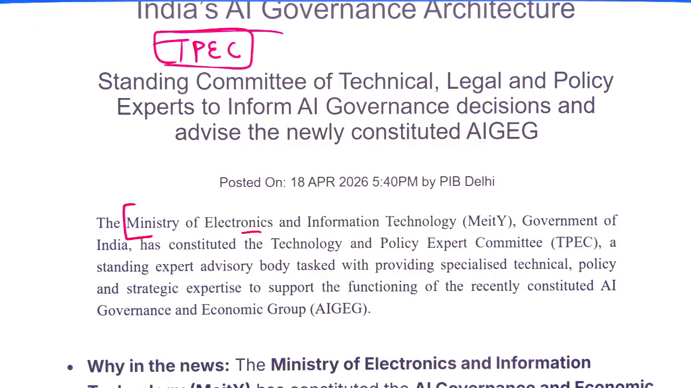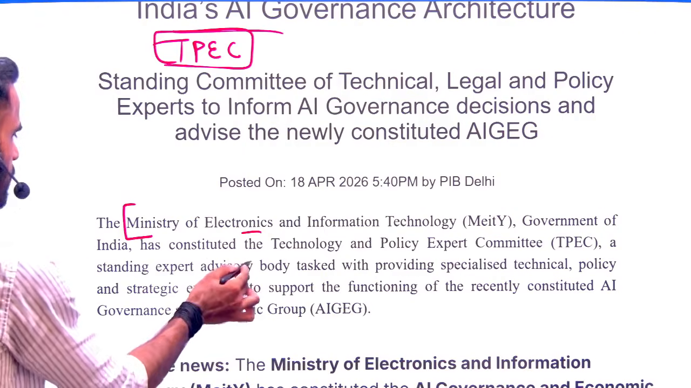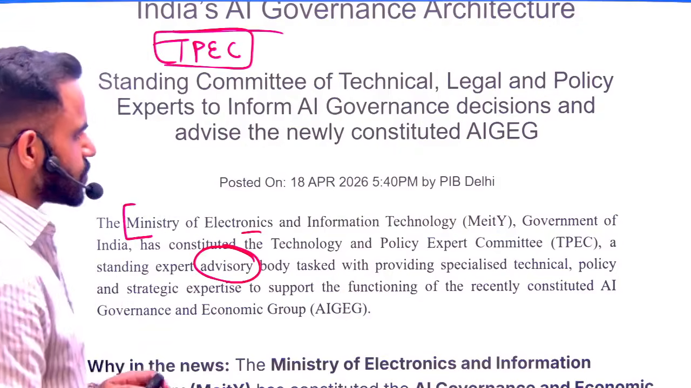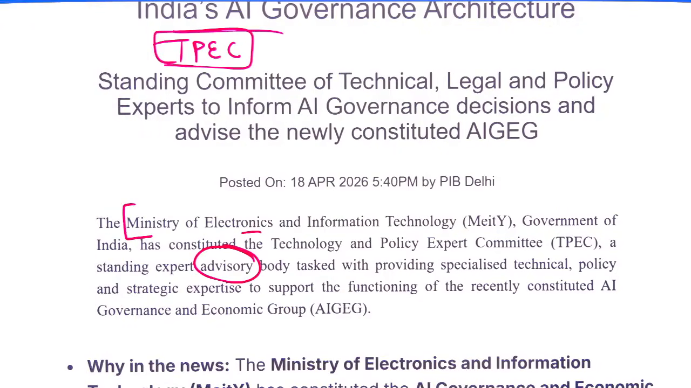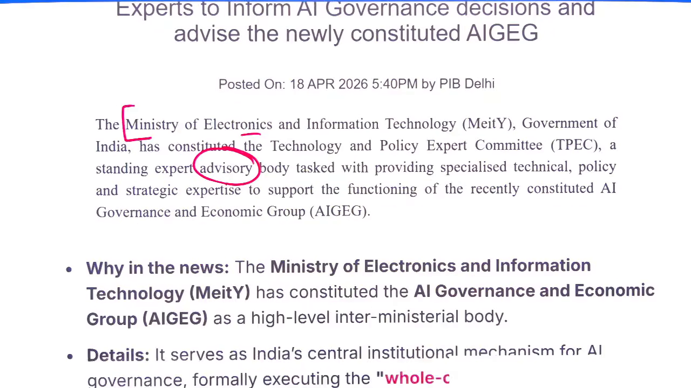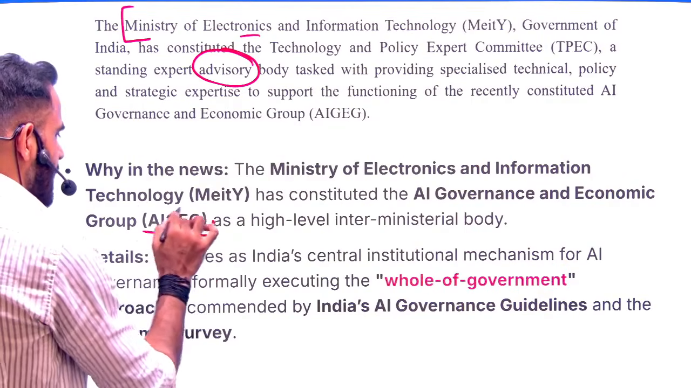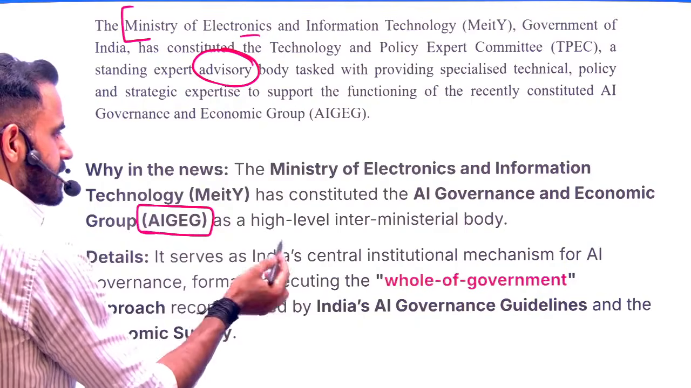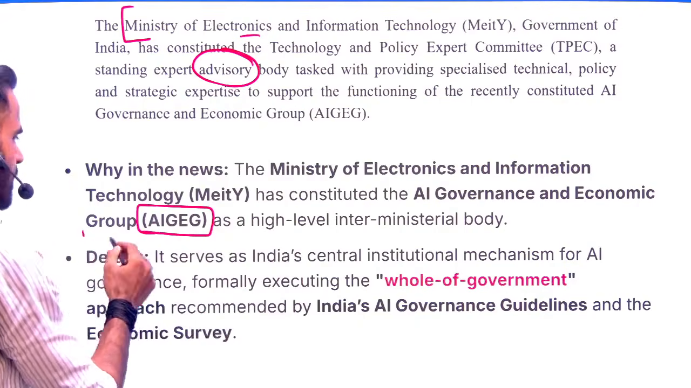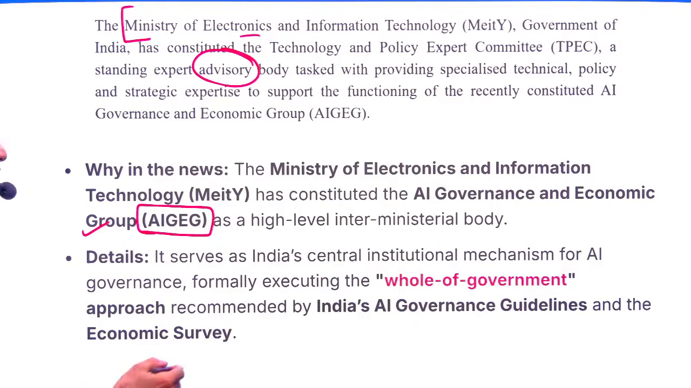Second thing, what can the examiner do? The examiner can say that it is going to give binding advice, as they usually do. So just remember, this is an advisory body. What kind of advice is it going to provide? Advice related to AI governance. And for AI governance, there is one more body, that is AIGEG. What is AIGEG? That is the AI Governance and Economic Group, and this is an interministerial body.